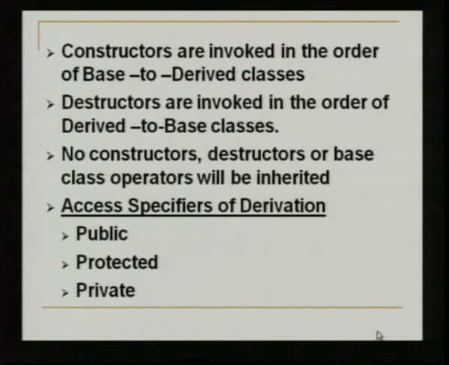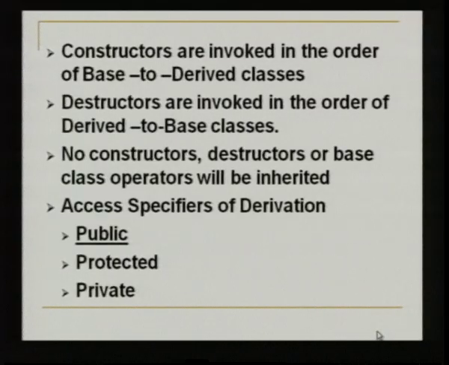There are certain access specifiers of derivation. When we say inheritance and one class inherits from another, all do not have the same meaning. In inheritance, we have the importance of the access specifiers. They actually determine the type of inheritance between classes. Inheritance can be public, protected or private. We have already seen these access specifiers in general with regard to data members and member functions. Now, we will see the importance of these access specifiers in relation to inheritance.